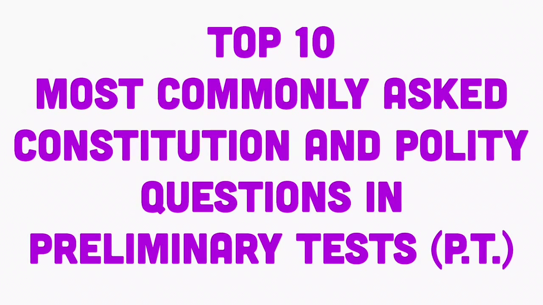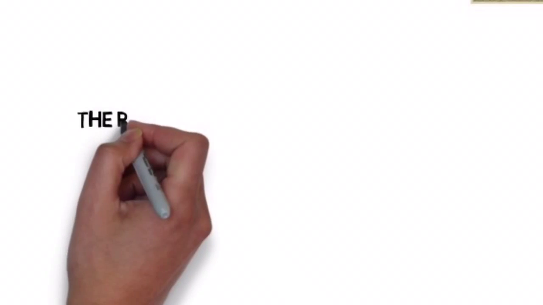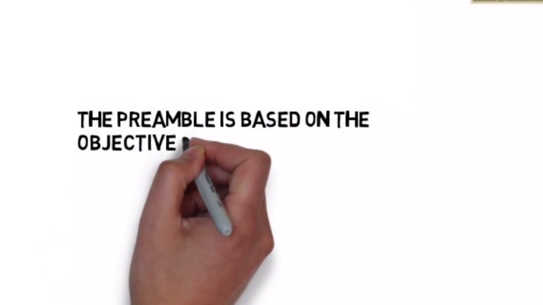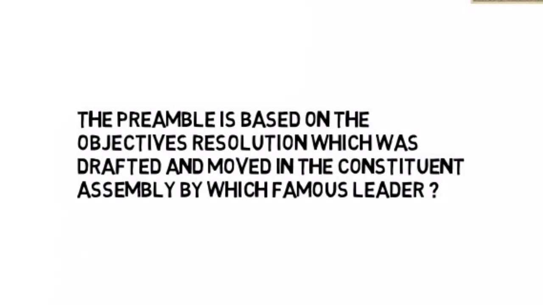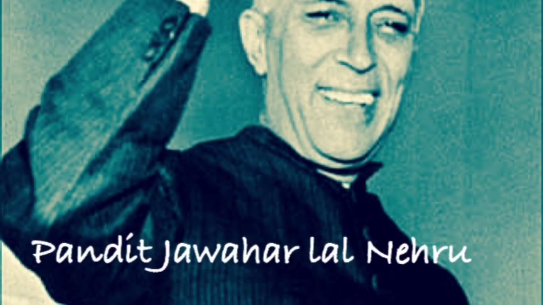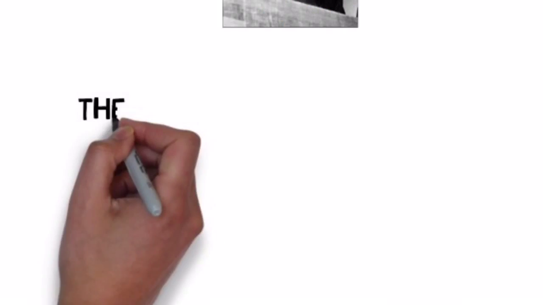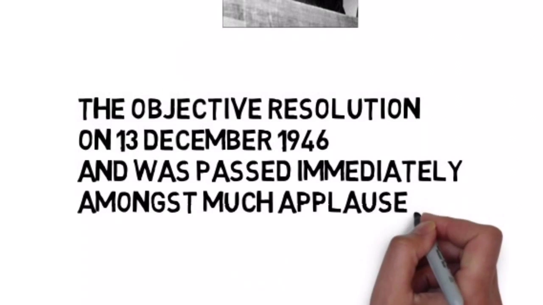Moving on. The topic for today: Top 10 Preamble MCQ Questions for Judiciary and UPSC exams. Let's start. 1. The preamble is based on the objective resolution, which was drafted and moved in the Constituent Assembly by which famous leader? The answer is our first Prime Minister, Pandit Jawaharlal Nehru, who drafted and moved the objective resolution on 13th December 1946 and it was passed immediately amongst much applause.